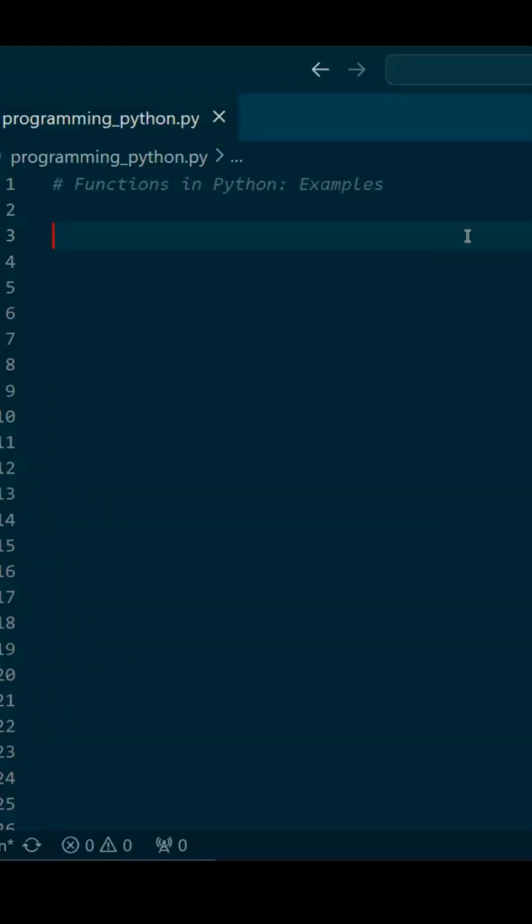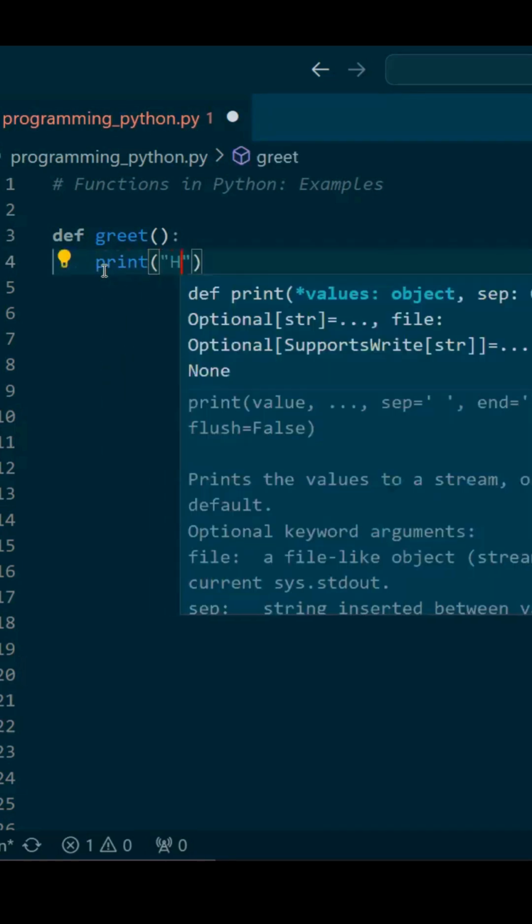So now let's see how we can create a function. We need to start with this really interesting word, def, which means in Python, hey, I want to define a function. After typing def, I need to give the function name. I'm going to write greet and close the parentheses. Then I'm going to do the colon and press enter. What just happened? Did you see some indentation here? This shows that we are inside the function and we are ready to write some code in it. So I'm going to do some print and say hello.